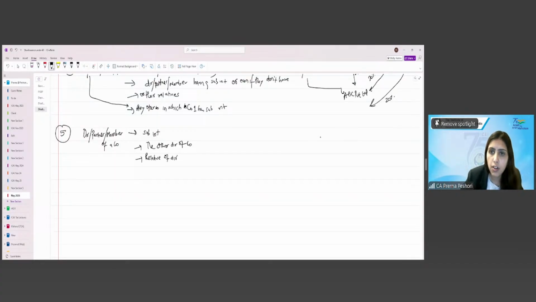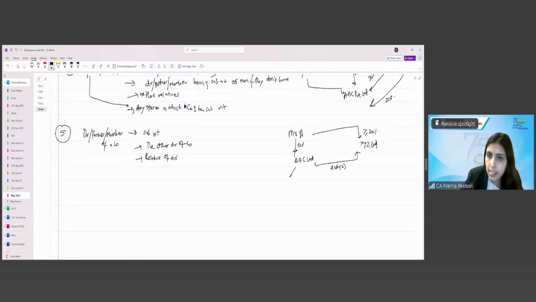So basically what they are trying to say is, let's say for example, if Mr. A is a director of ABC Limited, right? Now he has a substantial interest in XYZ. So ABC Limited, if XYZ makes the payment to ABC, this is also attracted to 40A(2).